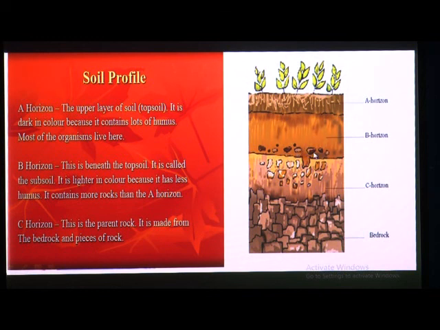From these small rocks we get some fine particles, smaller than the C horizon, like sand here, okay, and then we finally get a horizon which is very smooth and very fine. So this is the soil profile.